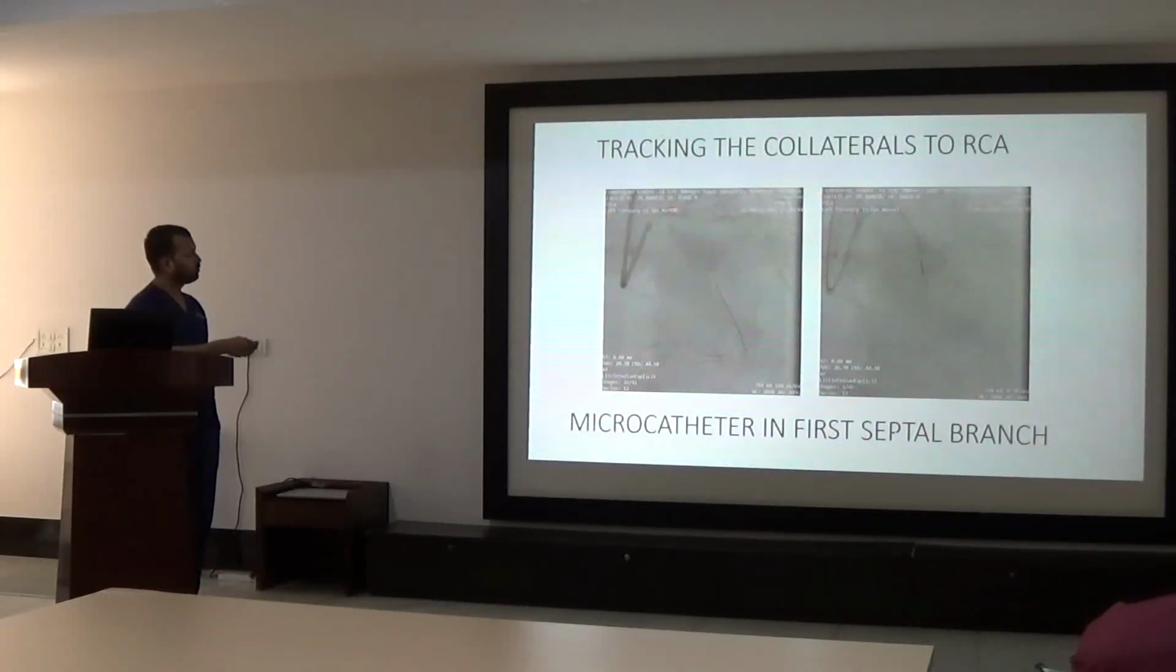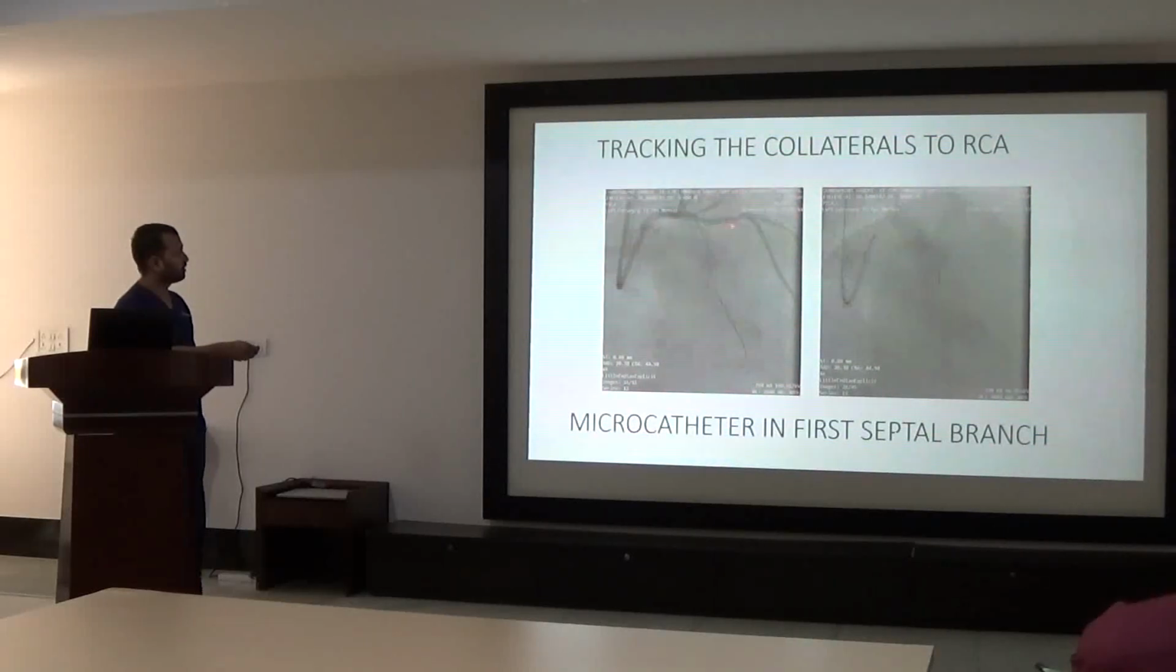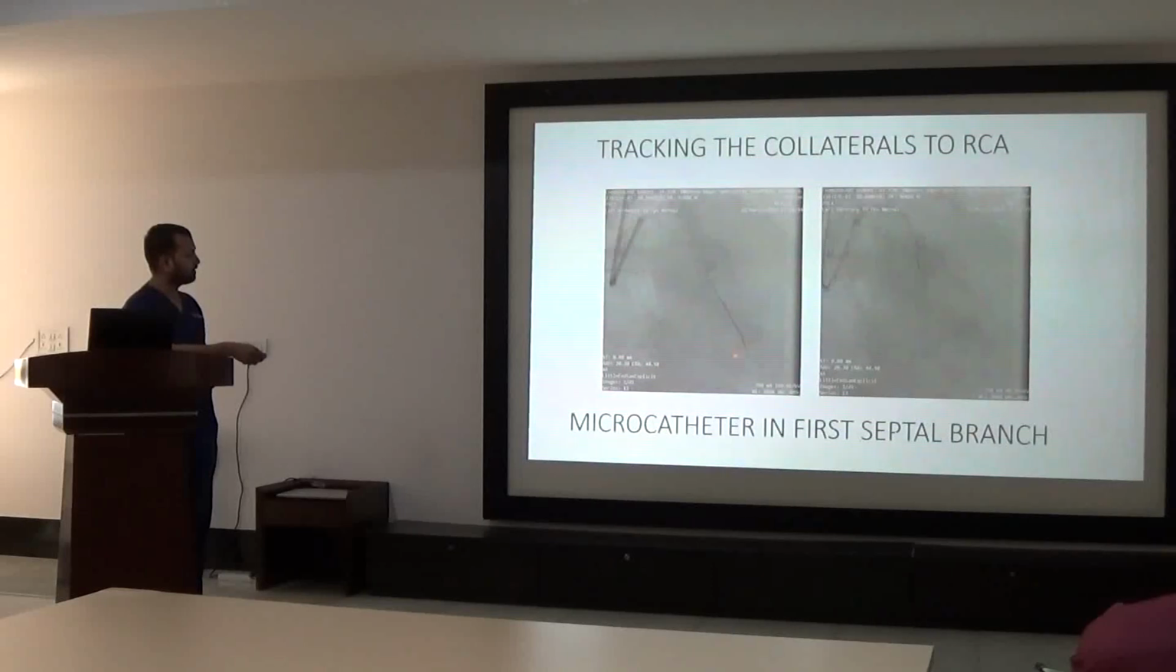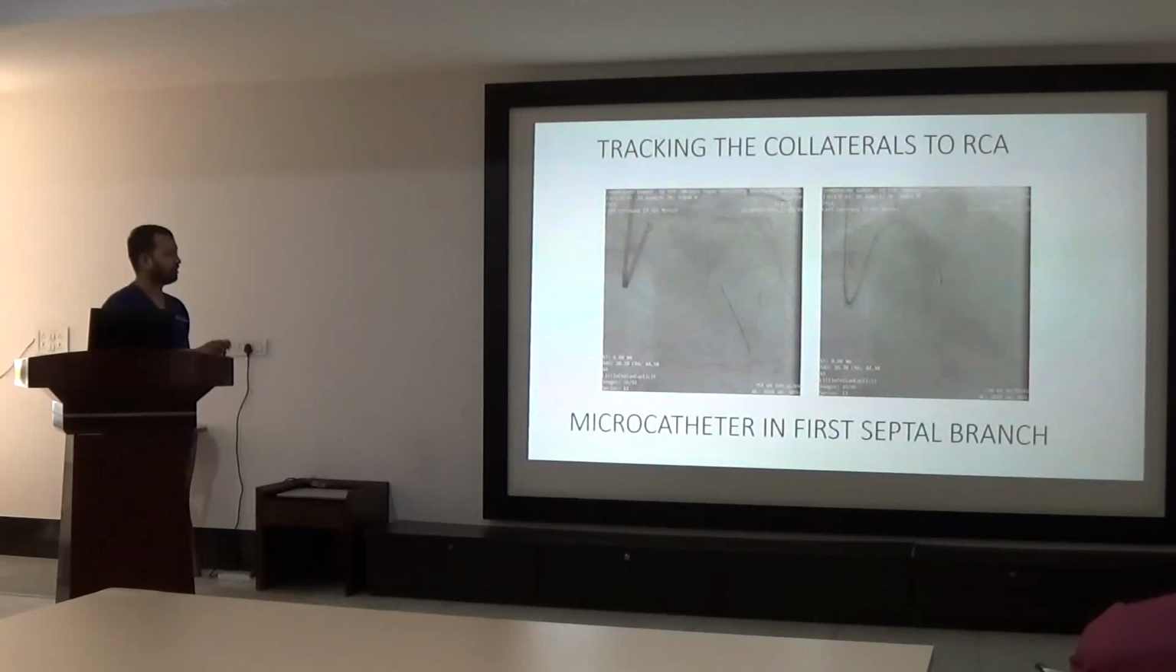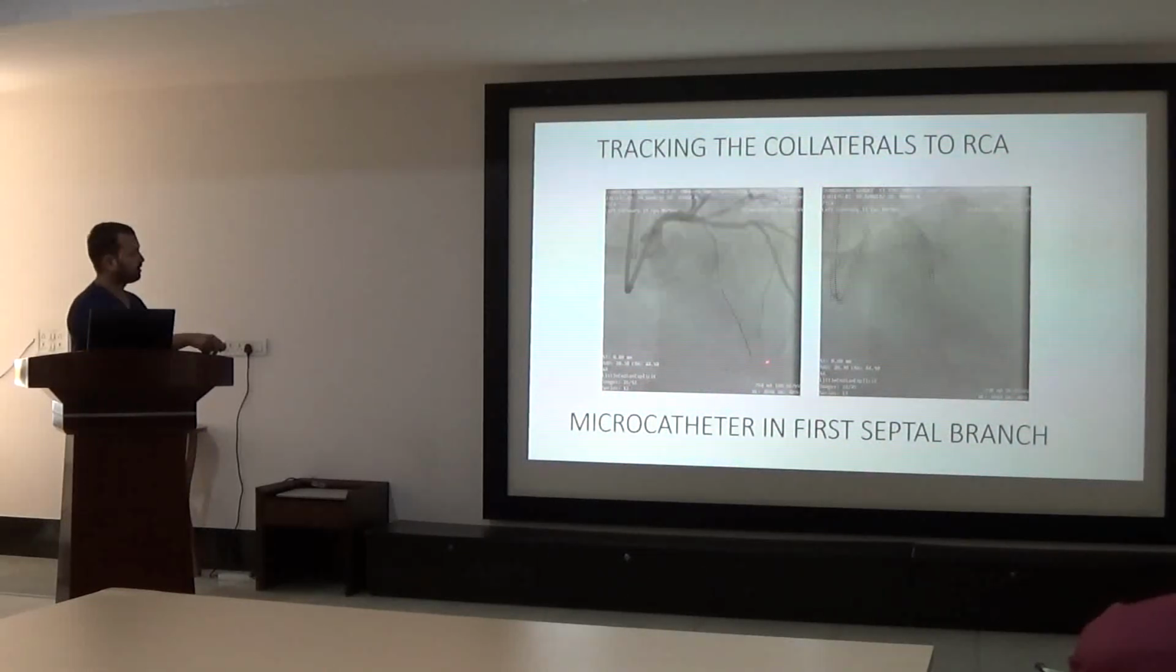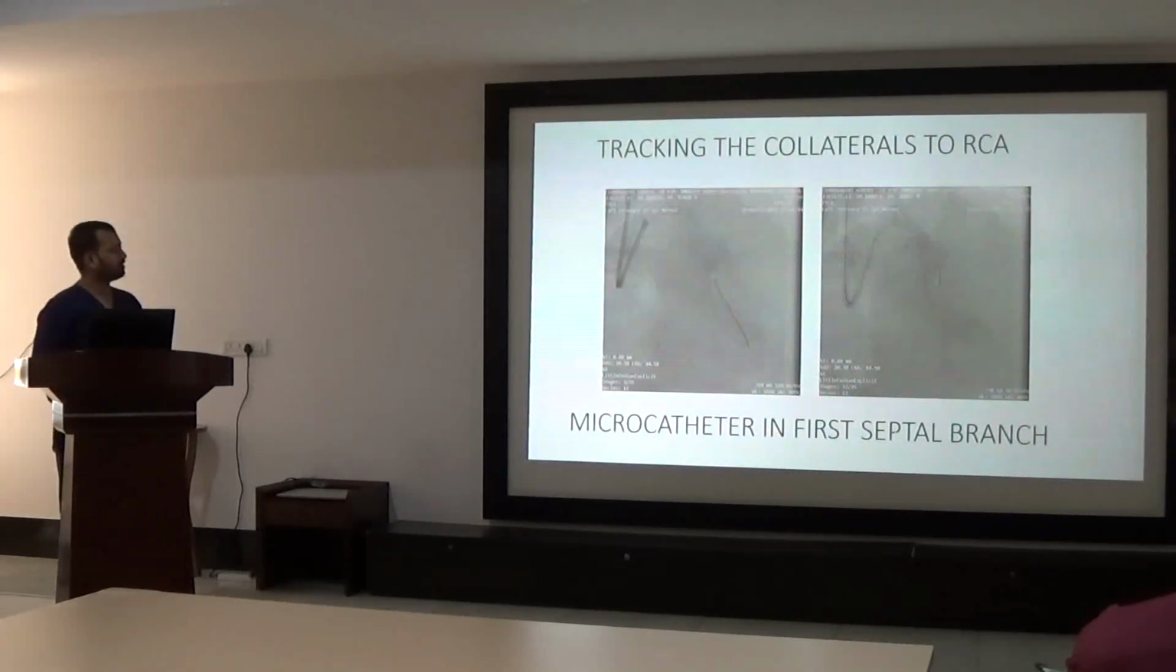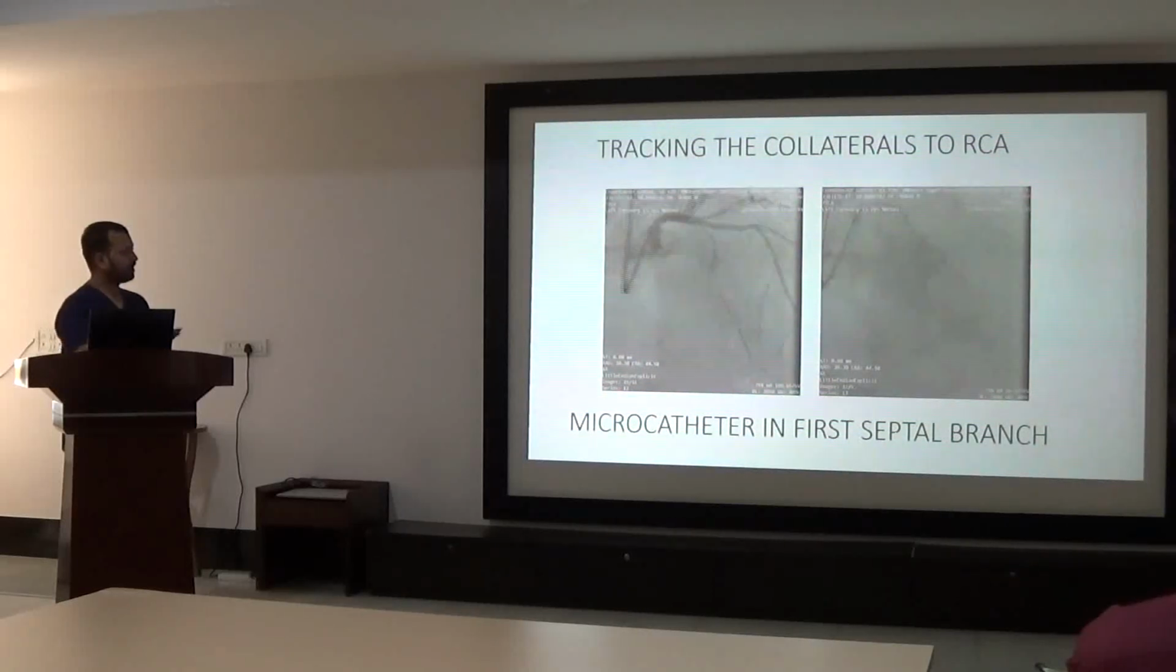So we decided to select the first septal branch, and after the first septal branch, the guide wire is inserted by the septal surfing technique, and the guide wire is fixed there. After fixing the guide wire, the next step is engaging the septal branch with the microcatheter. Here in the second image we can see the microcatheter up to the septal branch.